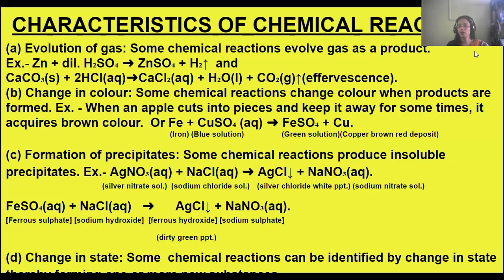Today, I'm going to again discuss the chemical changes and reaction chapter. In my last chapter, I told you what chemical changes are, and what conditions are required for chemical changes to occur. Now, what are the characteristics of these chemical changes, or these chemical reactions? These chemical changes occur when there is a chemical reaction taking place. So what are the characteristics of these chemical reactions? We'll start discussing today.